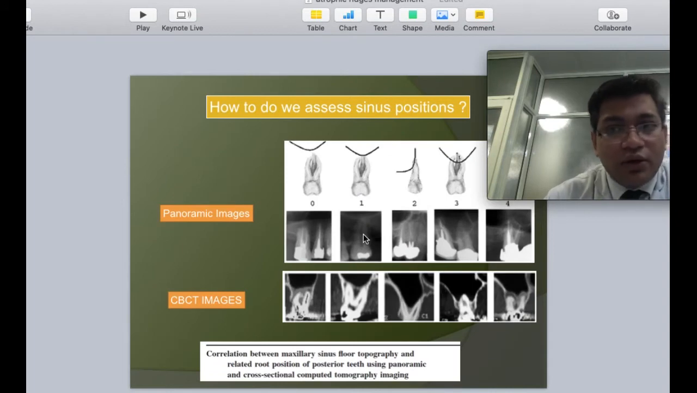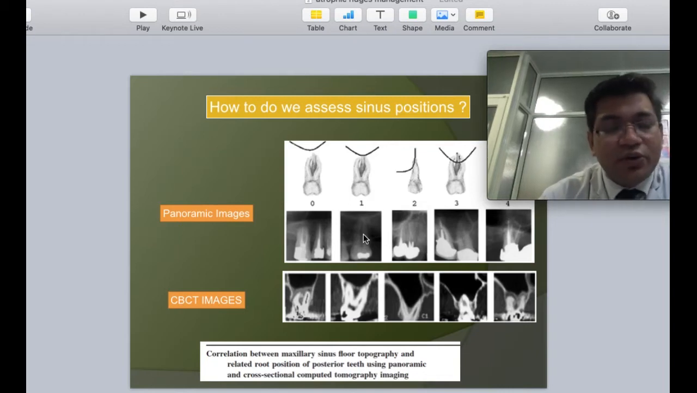Now, how do we assess what is the actual sinus position? As such, intraoral periapical radiographs can be significantly challenging because of the positional errors that we come across. Even when doing parallelogram techniques, we will not get a fair idea. So they are out of the question with regards to the posterior maxilla.